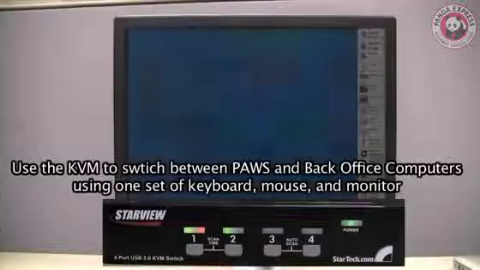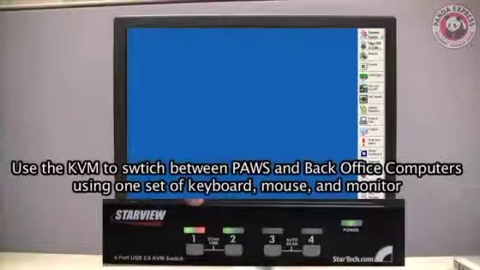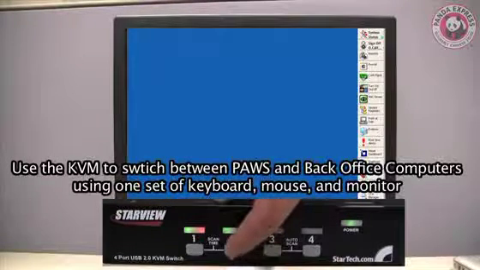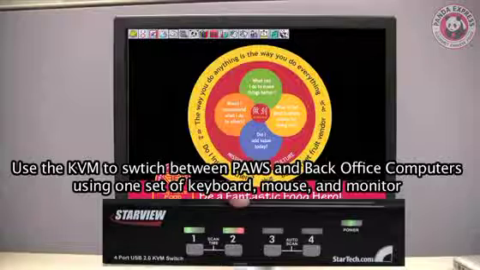The KVM switch allows you to switch between pause and back office computers using only one set of keyboard, mouse, and monitor.